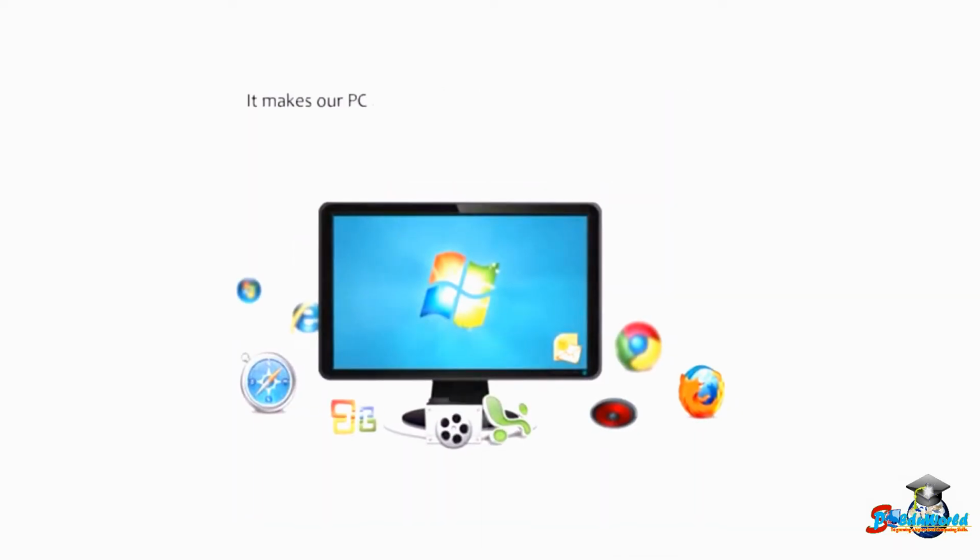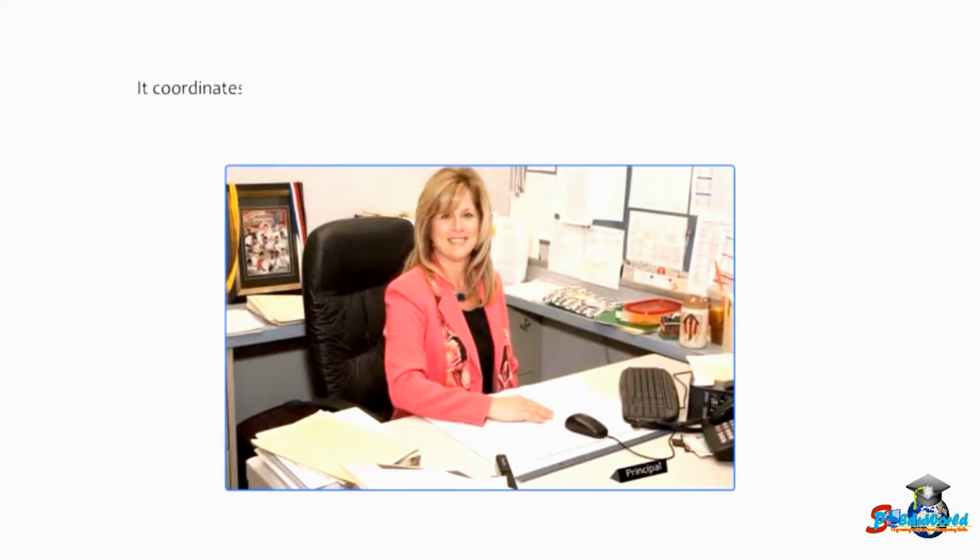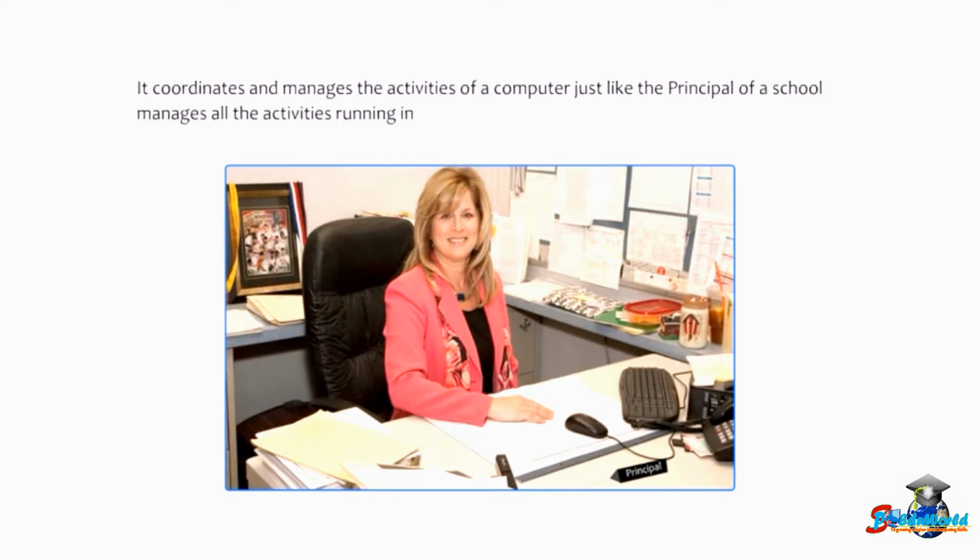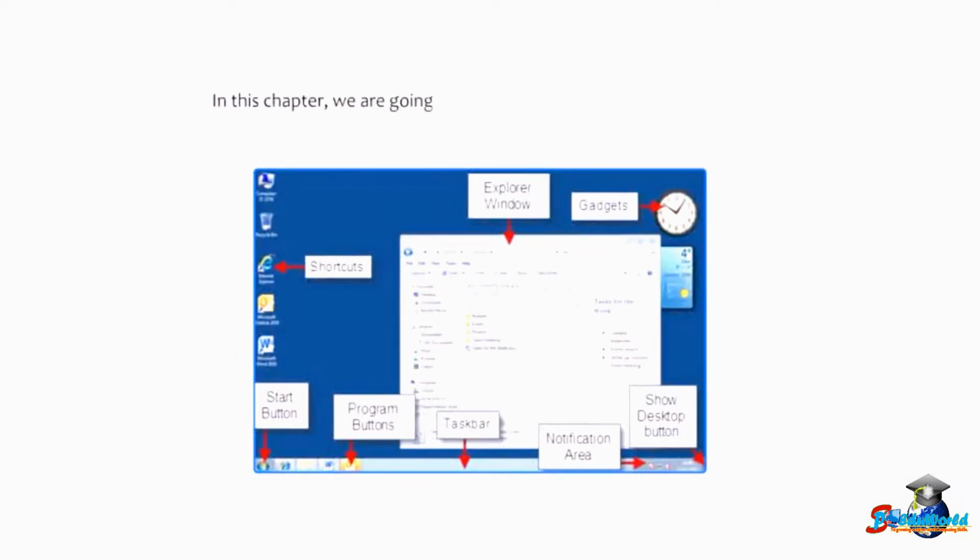It makes our PC alive and helps us to run different applications. It coordinates and manages the activities of a computer, just like the principal of a school manages all the activities running in a school. In this chapter, we are going to explore more features of Windows 7.